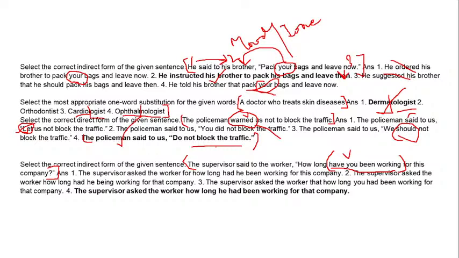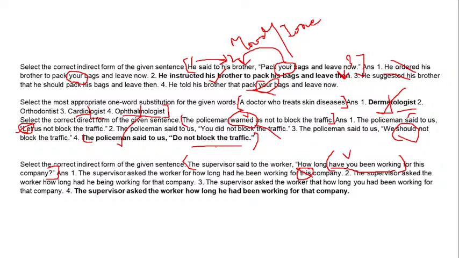Number one is: the supervisor asked the worker, for how long had he been working for this company? Everything seemed proper except for the fact that they have used "this" over here.